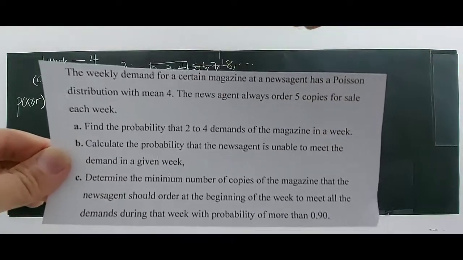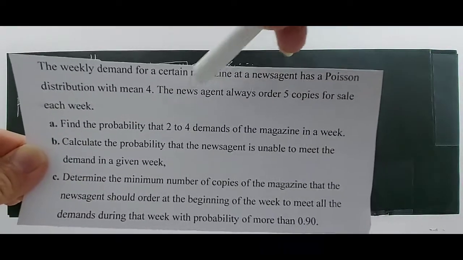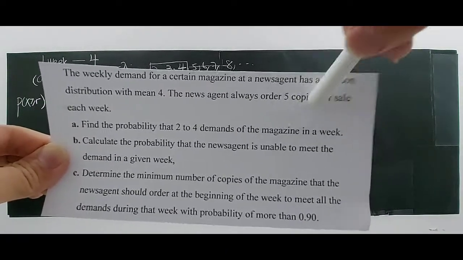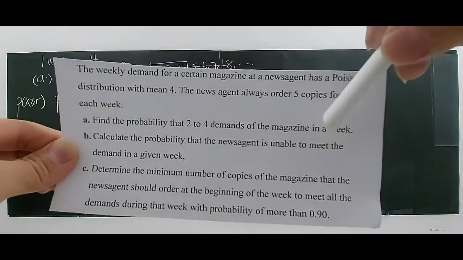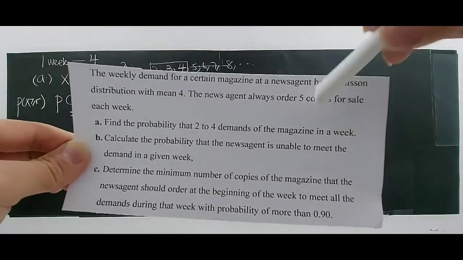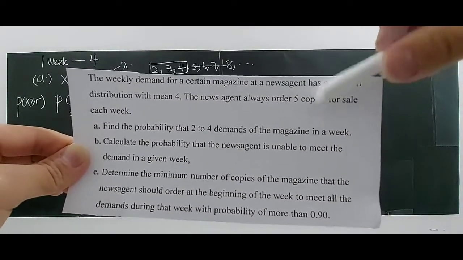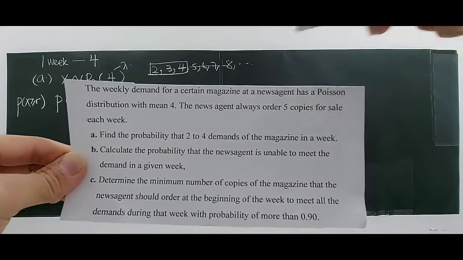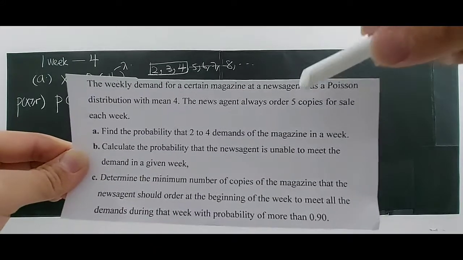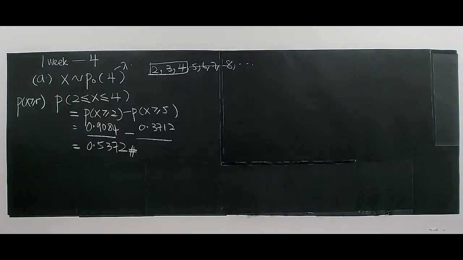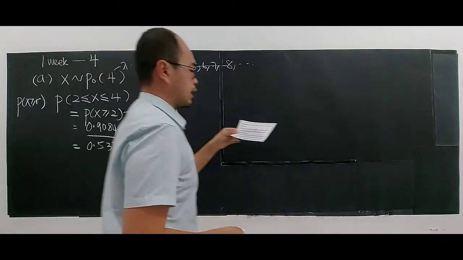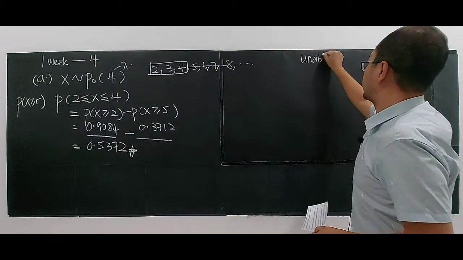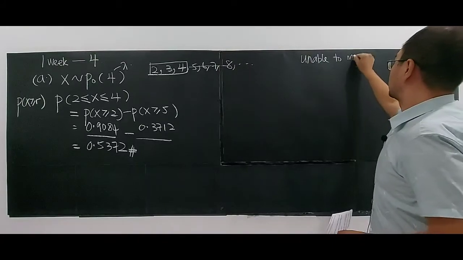So then you have to read this sentence here. The news agent always orders 5 copies only, 5 copies for sale each week. If you have 5 copies for sale each week, it means that at maximum you have only 5 copies in the week. You cannot sell more than 5, right? They said calculate the probability that the agent is unable to meet the demand.